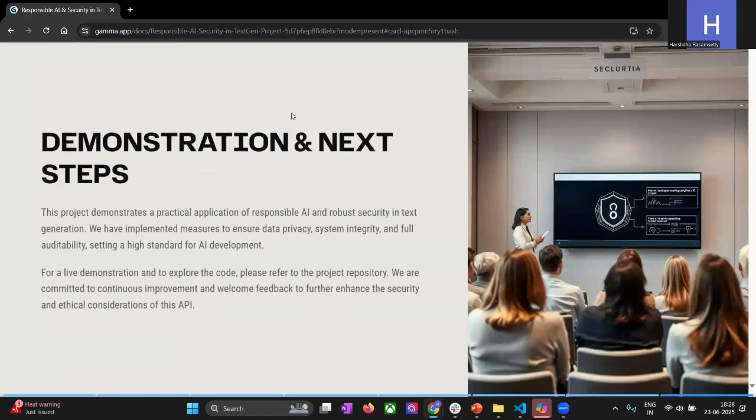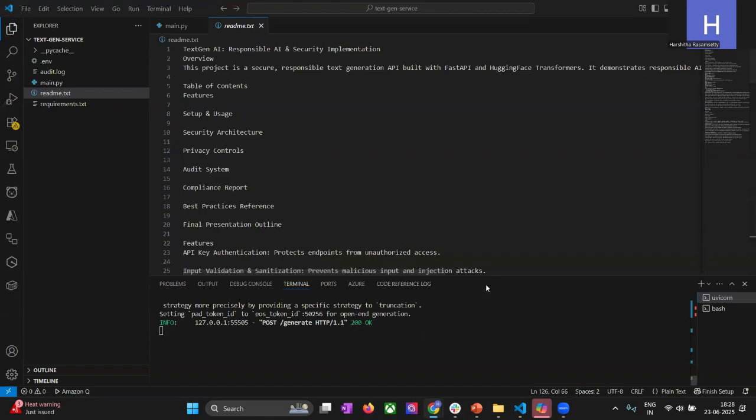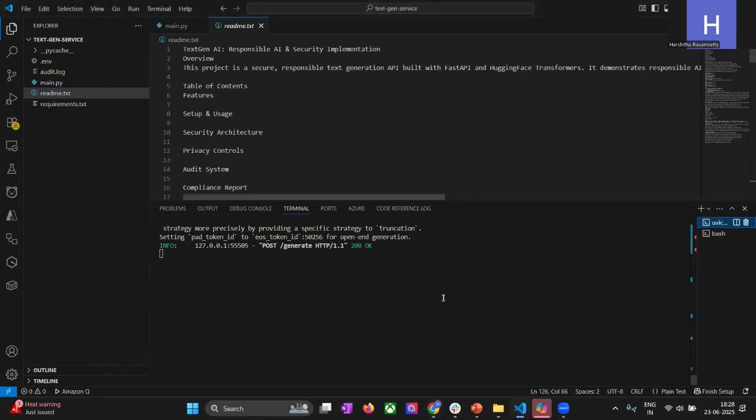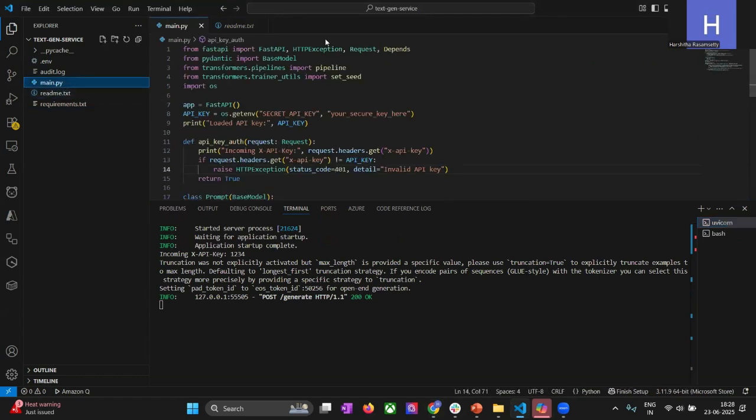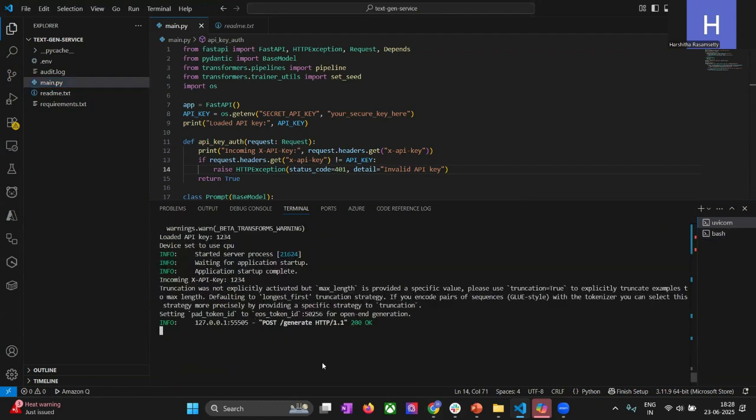And now I have a demo. It's a pretty simple deployment. I just have a main script that has everything that needs to be deployed. You need to initialize the secret key using an export command, which I've included in the README.